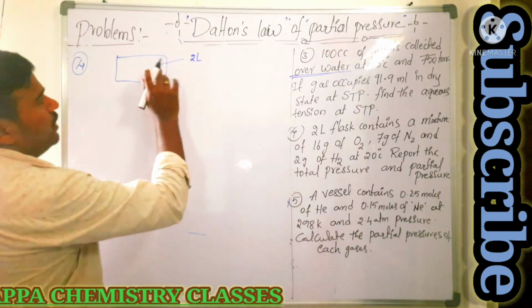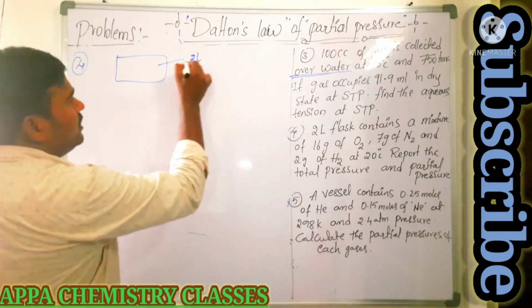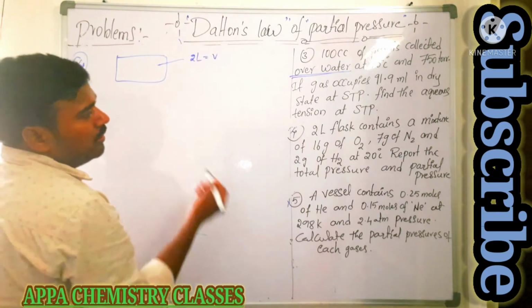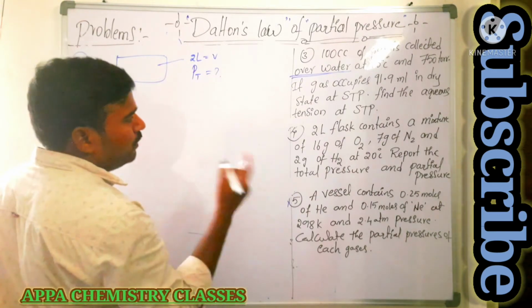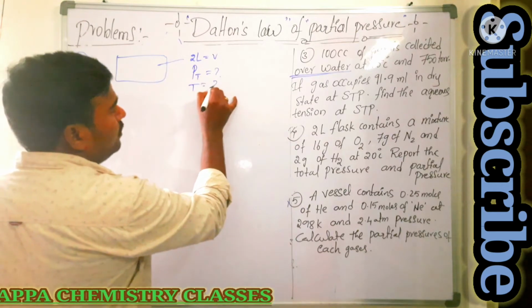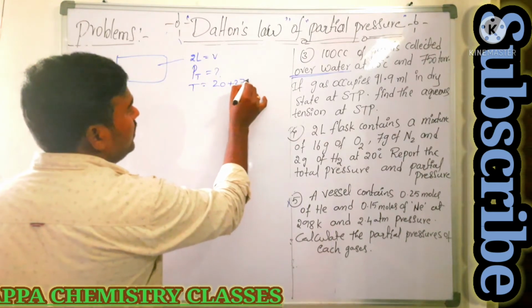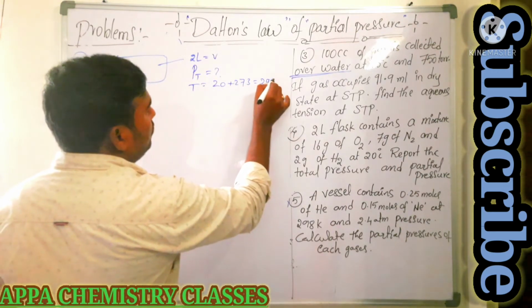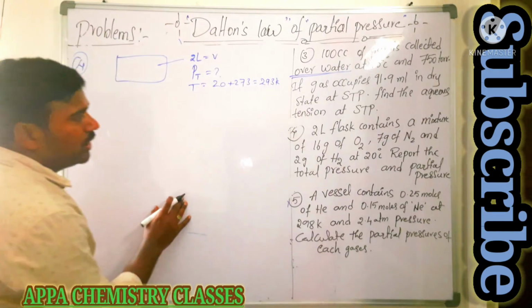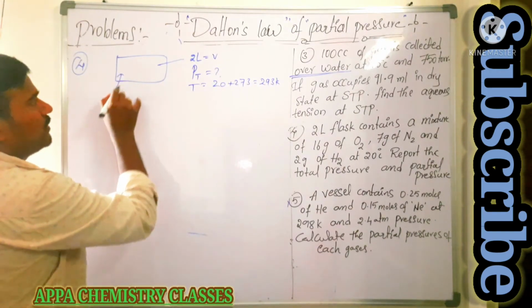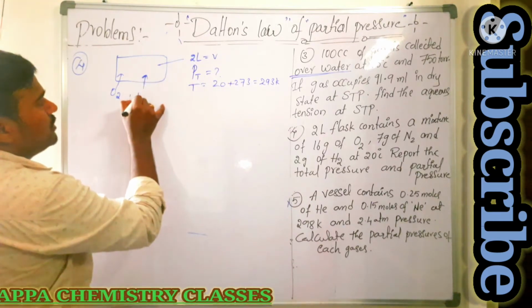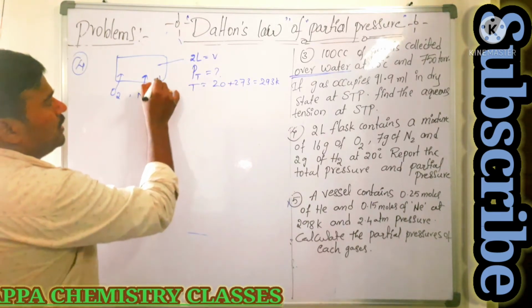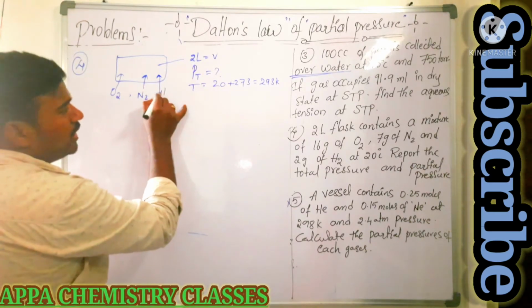So the volume is 2 liter. Total pressure is not given. We need to find it at the temperature they are saying, 20 degrees. 20 plus 273, that is 293 Kelvin. What do we have? We have a mixture of gases: oxygen gas and nitrogen gas, as well as hydrogen gas.